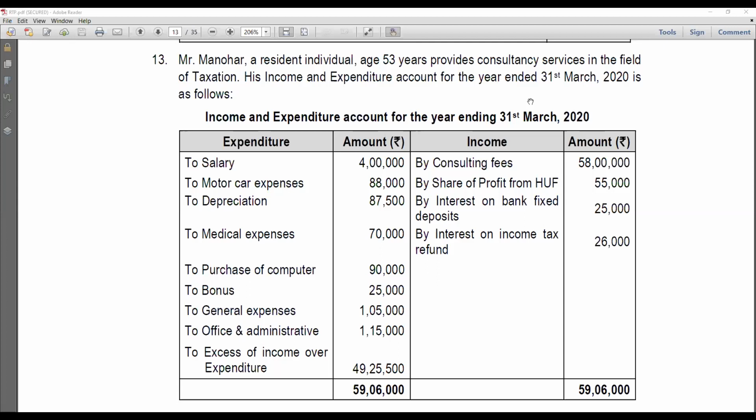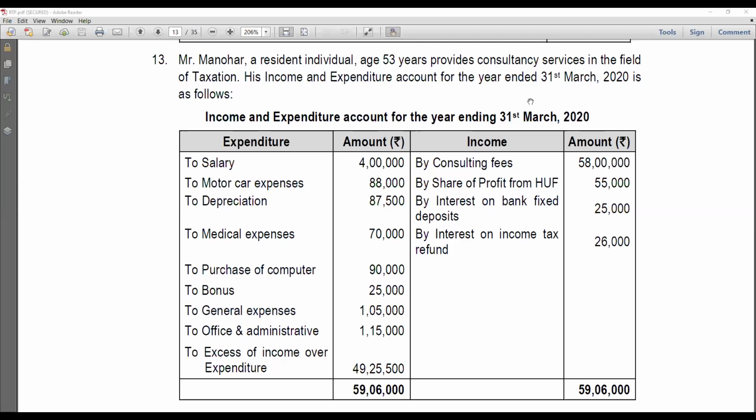In case there are any provisions regarding non-resident being tested in your exams, you can also make a note of your residential status in the basic information you're going to capture, and also the age, if age-related sections, that is, say, senior citizen sections are checked in your exams. So it is your comfort. The maximum information you make note of, you will register in your mind so that the answer comes into place.